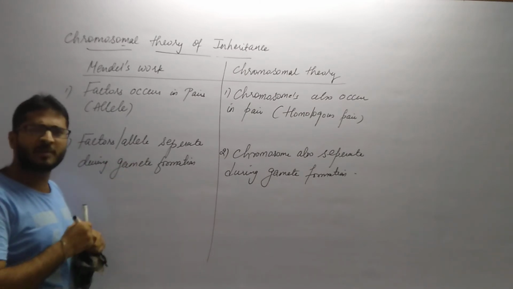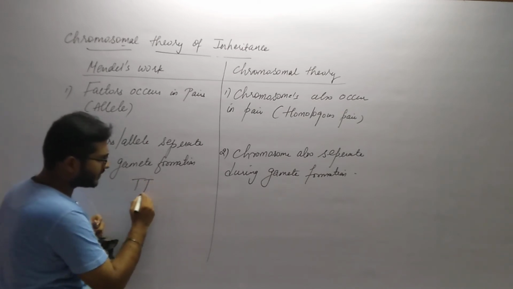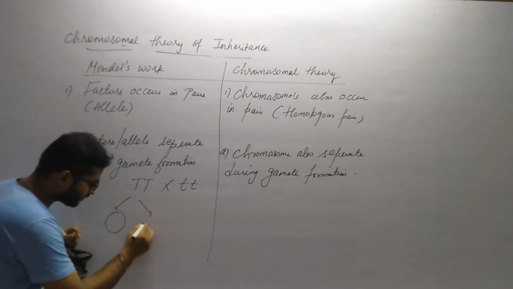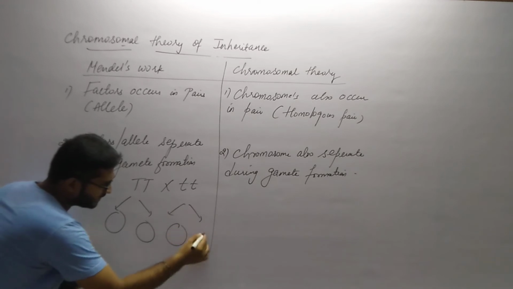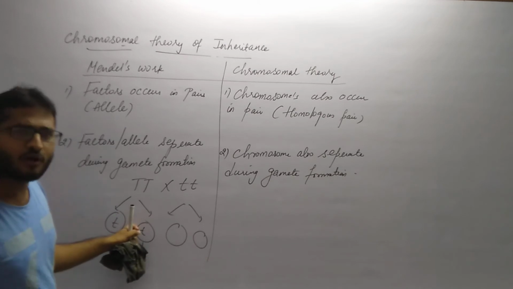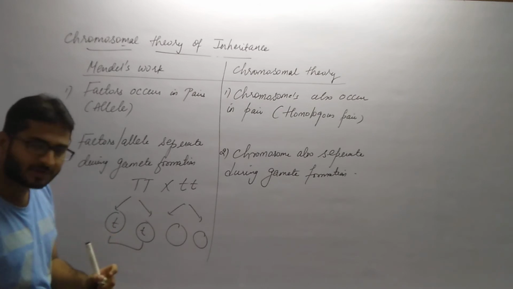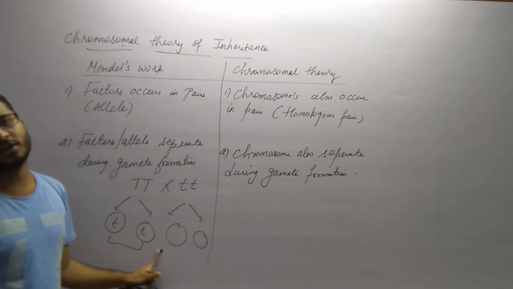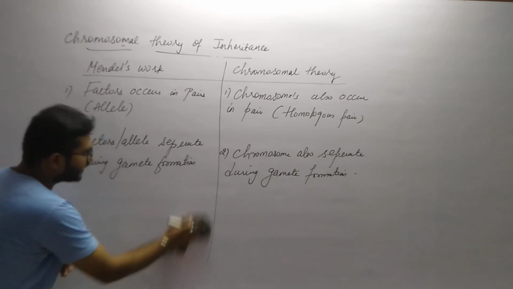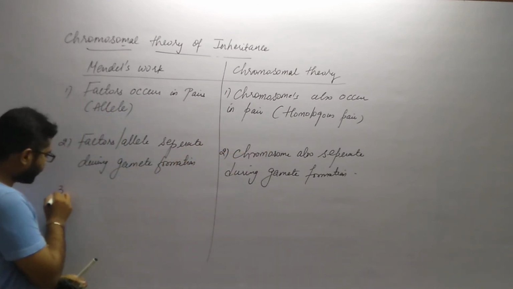This we have already seen in Mendel's first law, the monohybrid cross experiment. Let us say capital T is crossed with small t. When the gametes are produced from either parent, each gamete will receive only one of the alleles. That is what the law of segregation was. So factor alleles separate during gamete formation in such a way that each gamete receives only one allele. This is the second point common to Mendel's work and the chromosomal theory of inheritance, which was proposed by Sutton and Boveri.